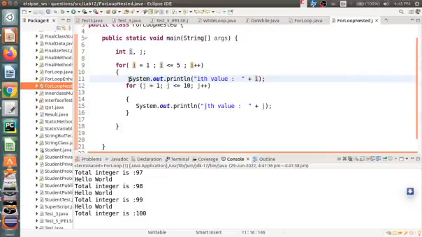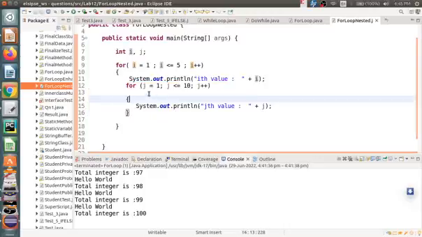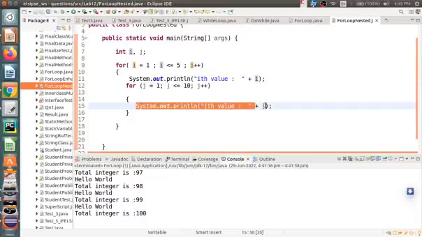Here this is a single statement, and this is a block statement for another for loop. So here you can see j will start from 1 and j is less than or equal to 10, j plus plus. So this is another loop, and this will run how many times? j from 1 to 10, 10 times it will print.